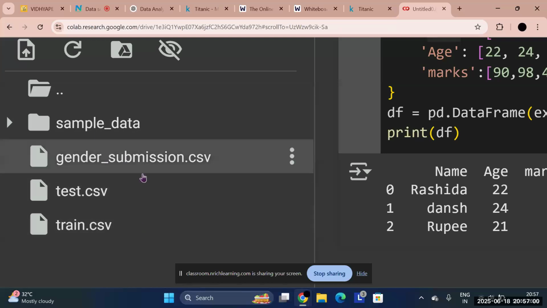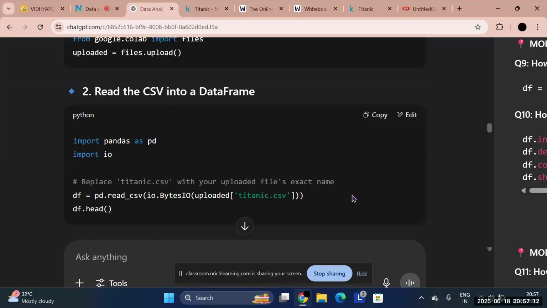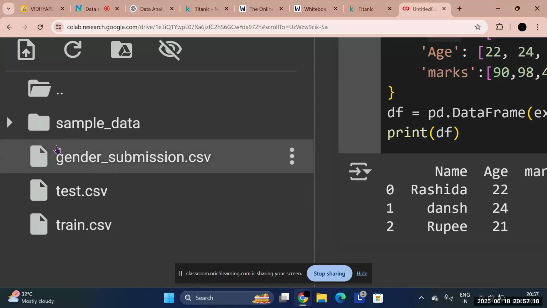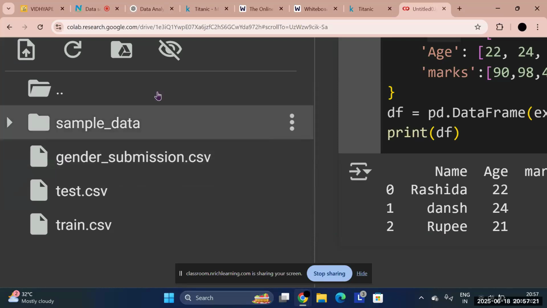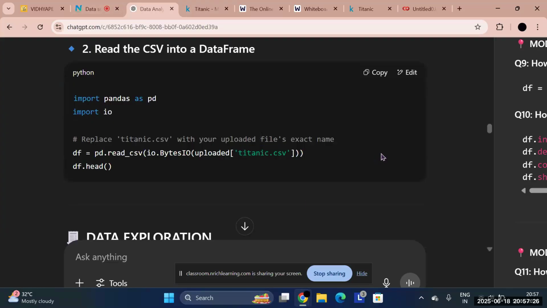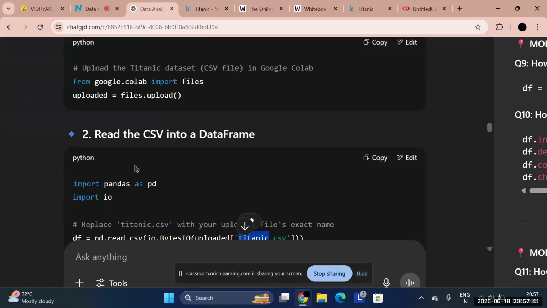But while copying, you should first know how to import these files into your Google Colab. And when you copy and paste this kind of code, remember that it doesn't know your file name. Here it gave me Titanic CSV, but does it match my file's name? My file's name is gender submission. So when you copy and paste it, remember to change the file name to the one you have, so I'll change it to gender submission. Are you getting what I'm saying?